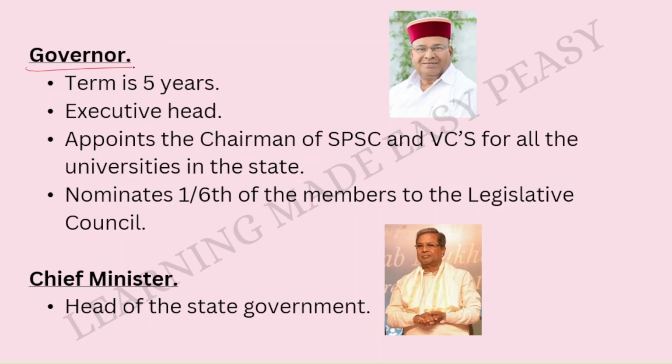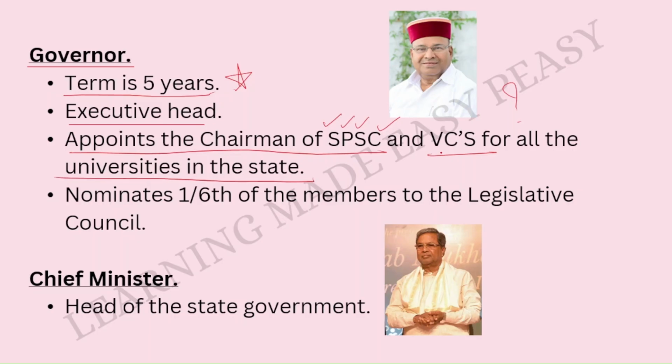Let us understand about the governor now. The term of his office is 5 years. Important. He is the executive head and he appoints the chairman of the SPSC. What is the SPSC over here? SPSC means the State Public Service Commission. And VCs, what does VCs mean over here? For all the universities in the state, it means Vice Chancellors. Vice Chancellors for all the universities of the states. Who appoints them? The governor appoints them.